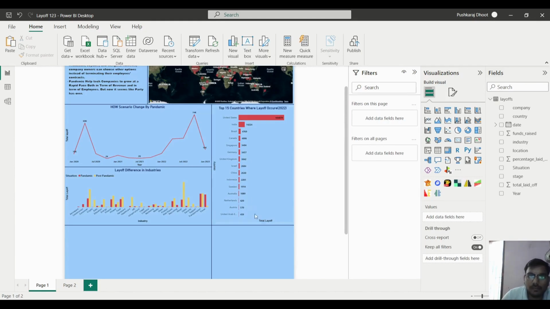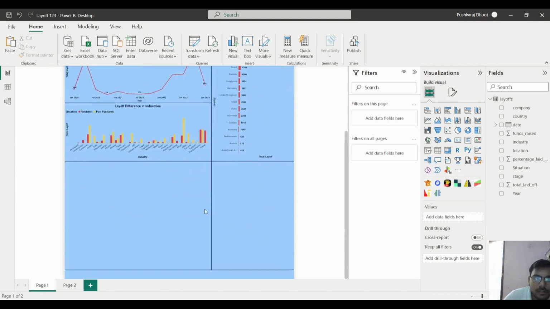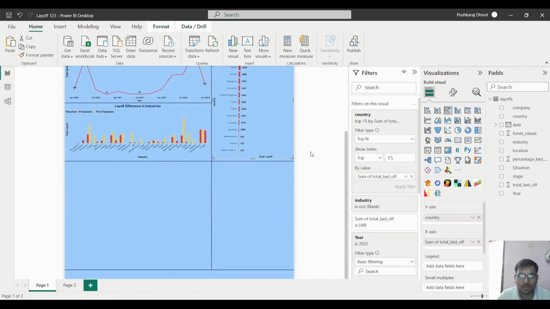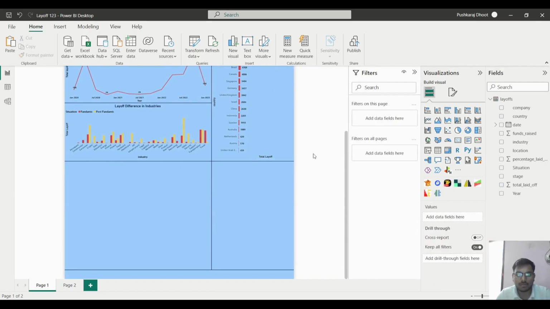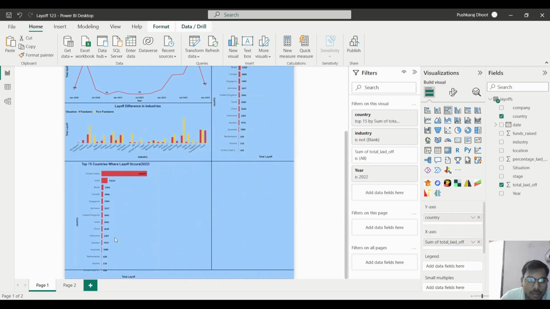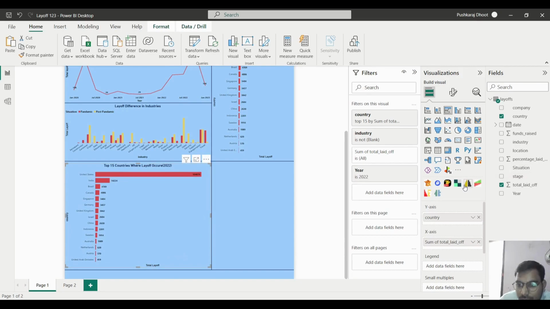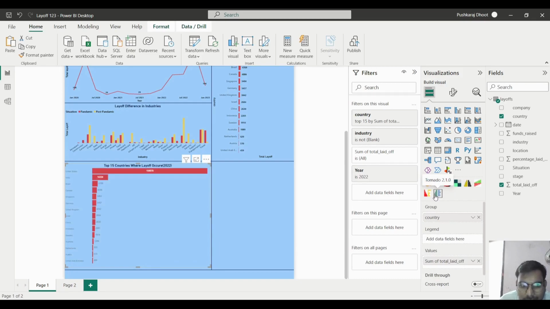After that one, here we have taken the countries. Now here what we will do, we will take the stage of the company, in which stage the company is. Okay, so something like this we will take here. So we have to do the analysis regarding in which stage the company has done the most layoff. So now what we will do, here we will take the one tornado chart that I took from the extra chart, that additional chart we had taken.